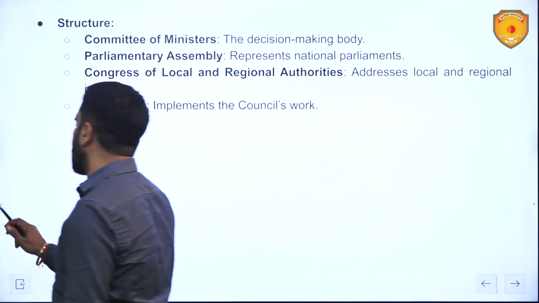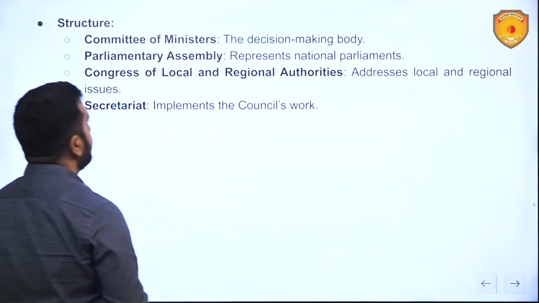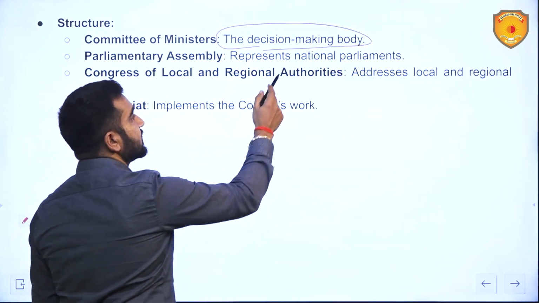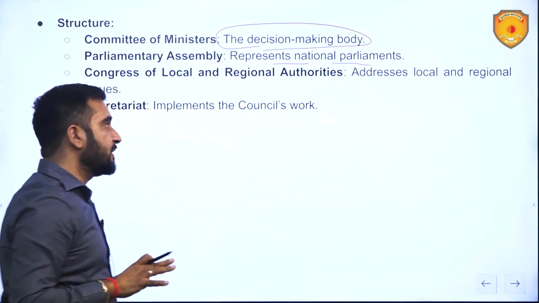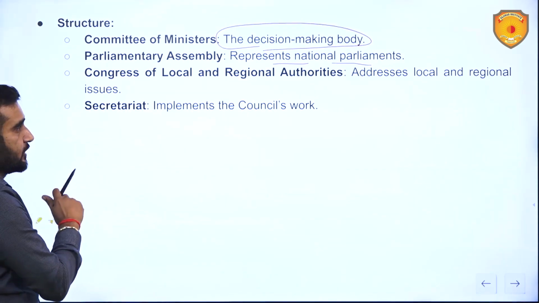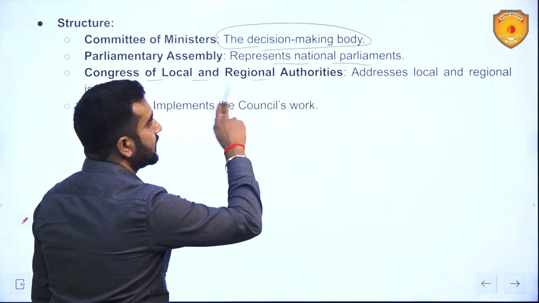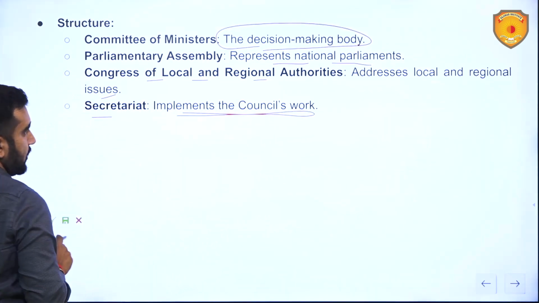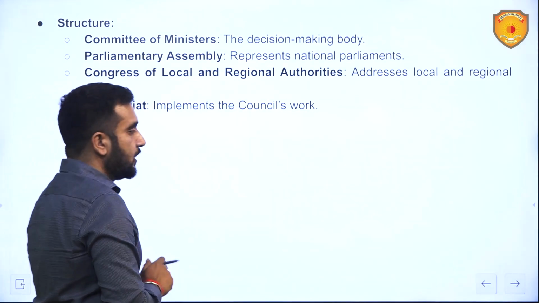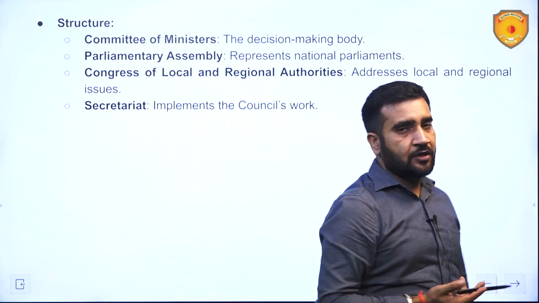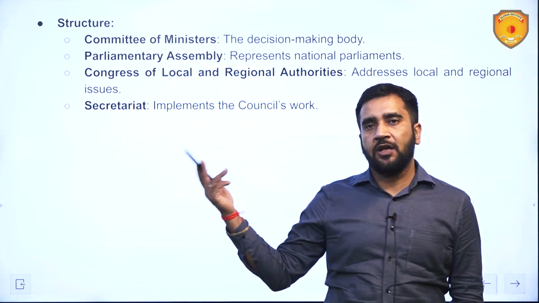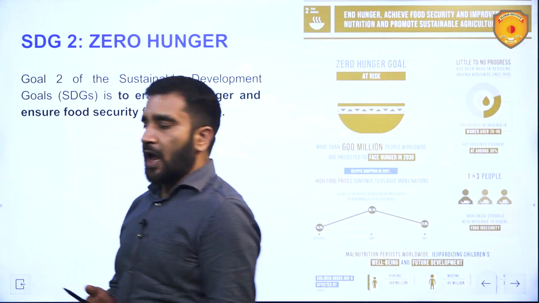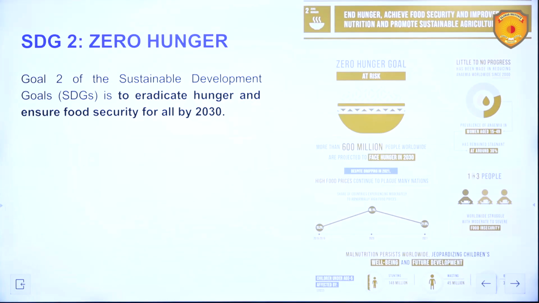Next is the structure of the Council of Europe. The Committee of Ministers is the decision making body. The Parliamentary Assembly represents national parliaments of all the members. The Congress of Local and Regional Authorities addresses local and regional issues, and the Secretariat implements the Council's work. Whatever treaties have been signed, it will be the duty of the Secretariat to implement them. For example, this AI treaty has been signed, so the Secretariat will be implementing this treaty in the member countries. Now coming on to the next piece of news, that is SDG 2.